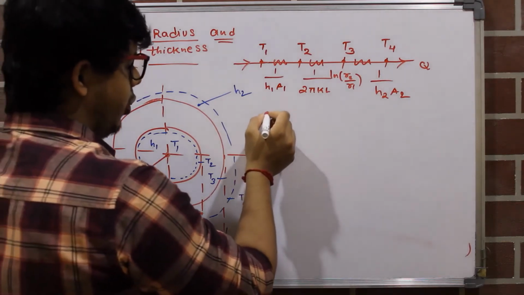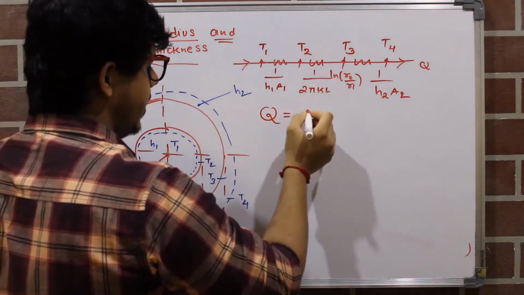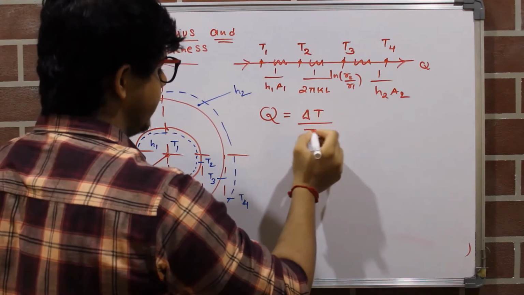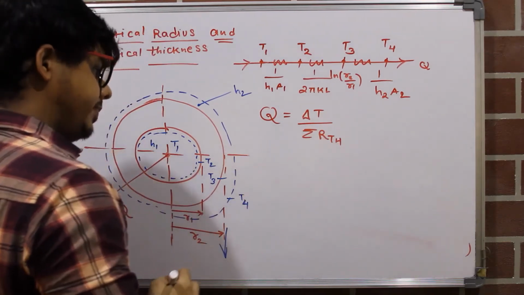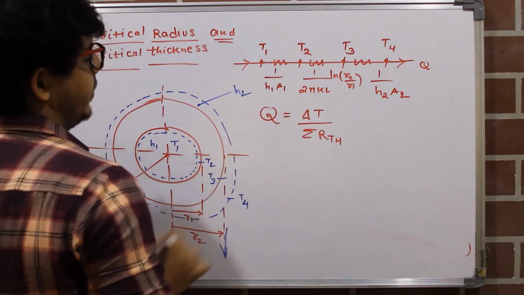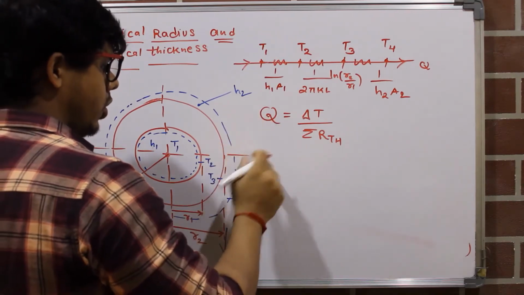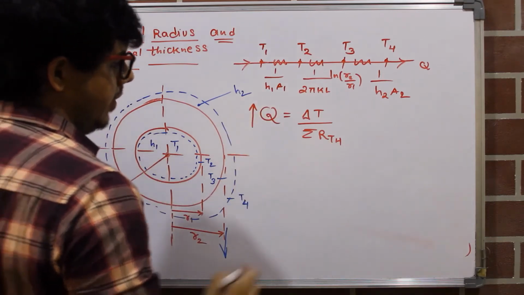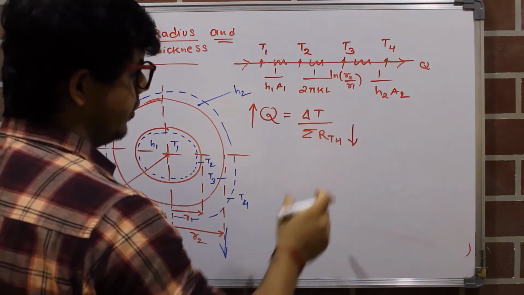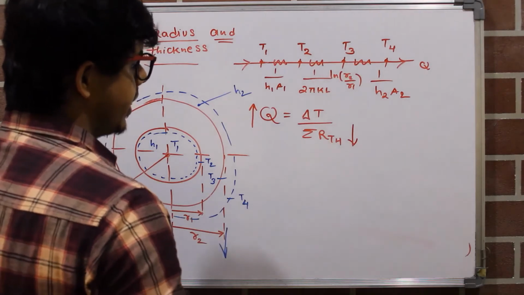So what is the formula? Q is equal to delta T divided by the summation of R thermal. Now to find Q maximum, for this heat loss to be maximum, the summation of thermal resistance has to be decreased.